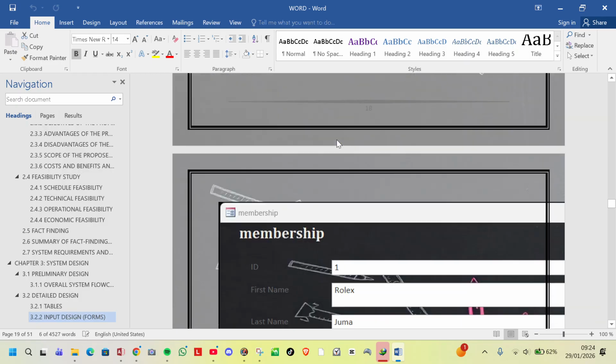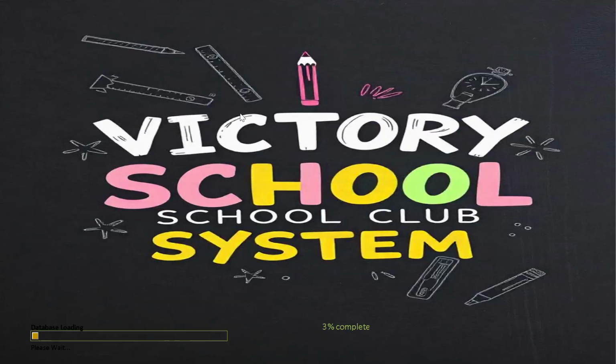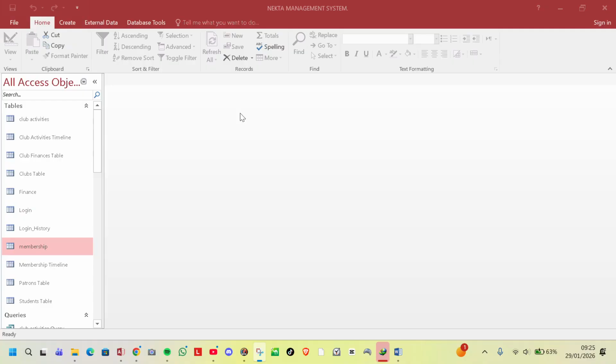That is a must. You can go through milestone 2, that was the system itself. So you can see last year's work: victory school management system, victory school club system. This is the dashboard. It is loading fast.